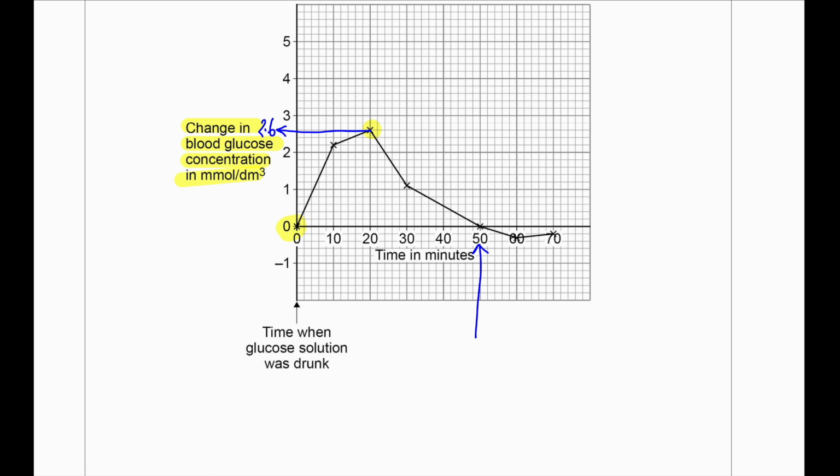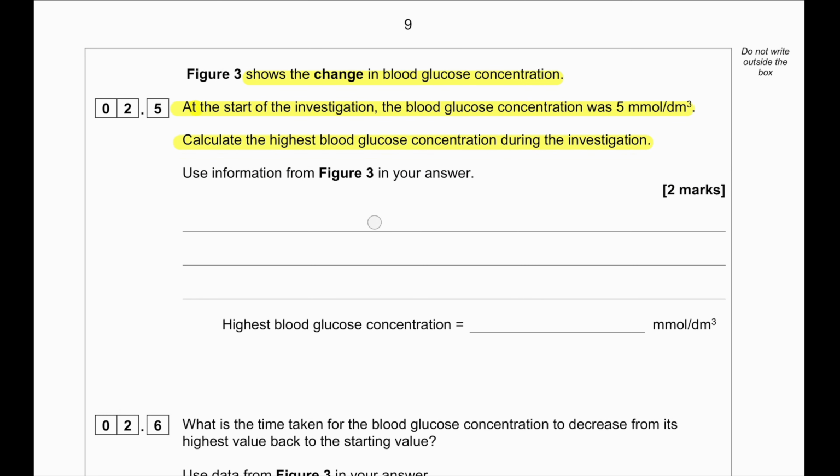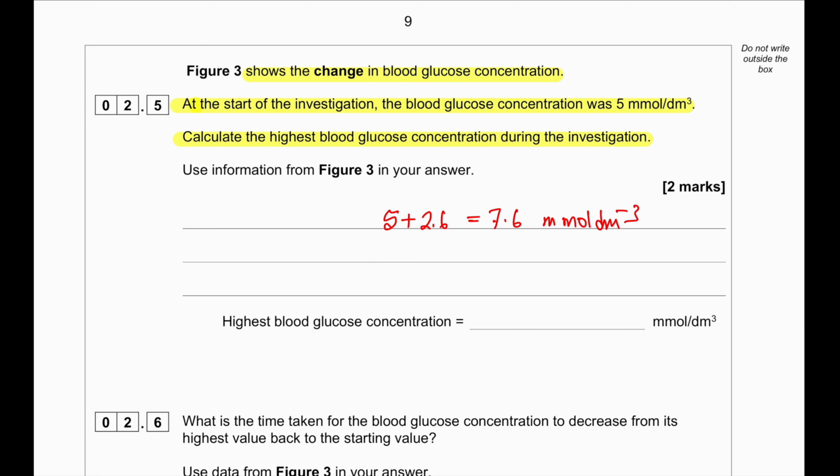So, at the start of the experiment, which we are considering to be 0, this was 5 millimole. Then we gained another 2.6 from that particular point. So, it will be 5 plus 2.6, total 7.6 millimole per dm cube. So, highest blood glucose concentration, 7.6.